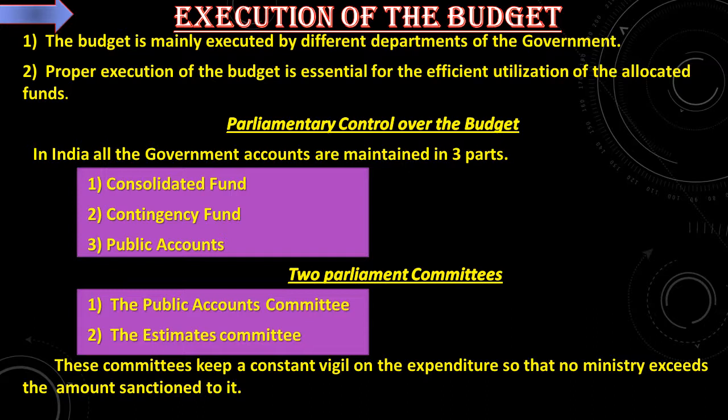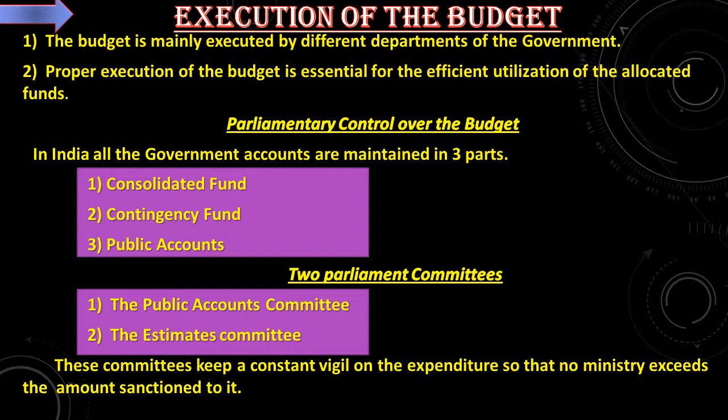Next is contingency fund. It is a reserve of money set apart to cover possible unforeseen future expenses. And third, public accounts. It is a key accountability and transparency document in the province's financial cycle.